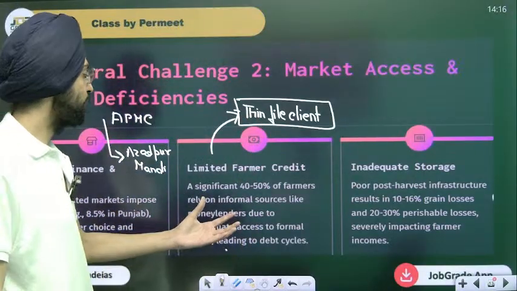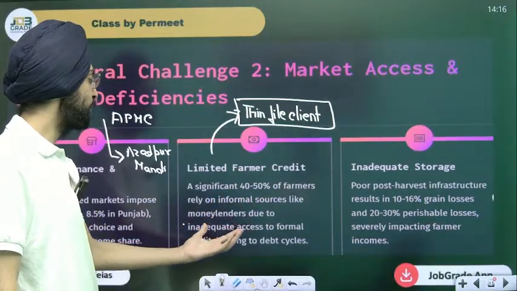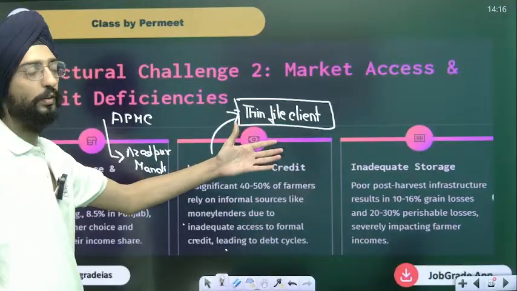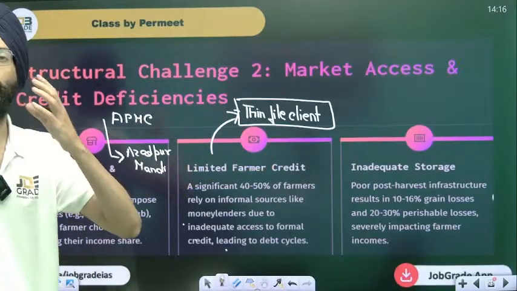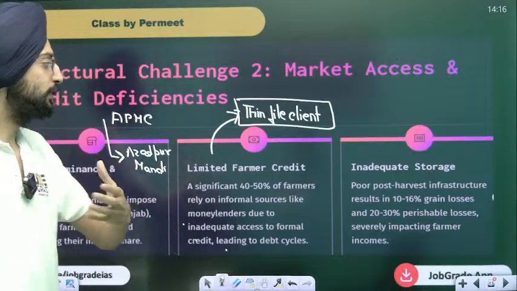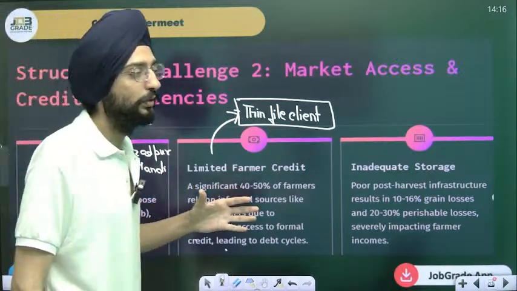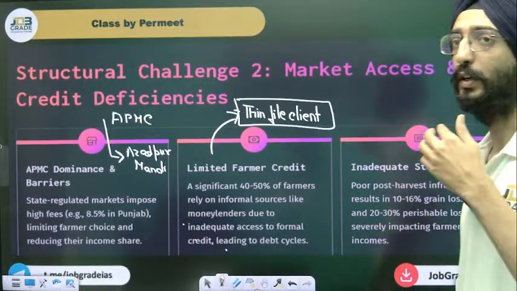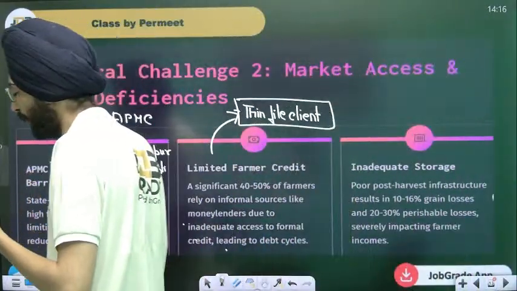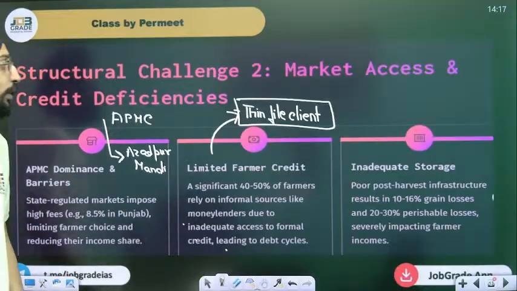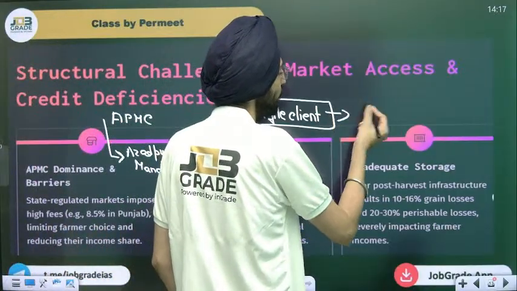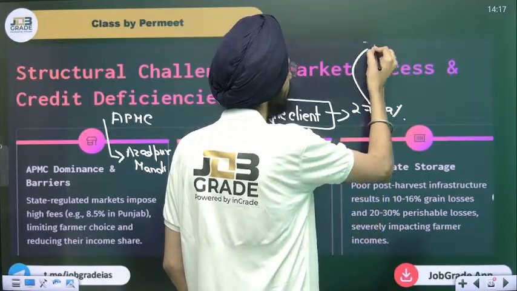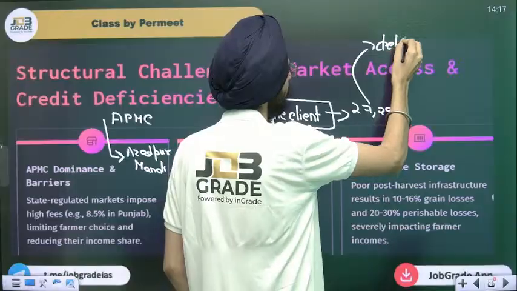A significant 40-50% of farmers rely on informal sources like money lenders due to inadequate access to formal credit, because they are thin file clients. They don't have too many resources or government documents. They don't get much formal loans from the banks. As a result, they rely on the informal sector, which gave loans at nothing less than 27 to 29%. It will eventually lead to a debt trap.